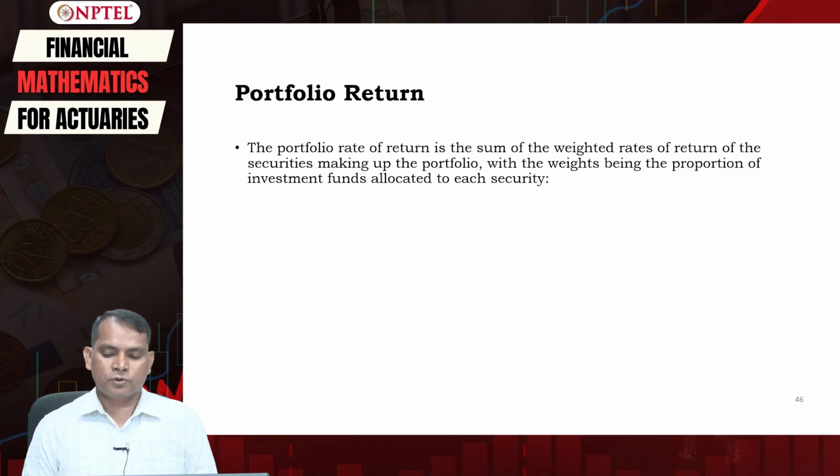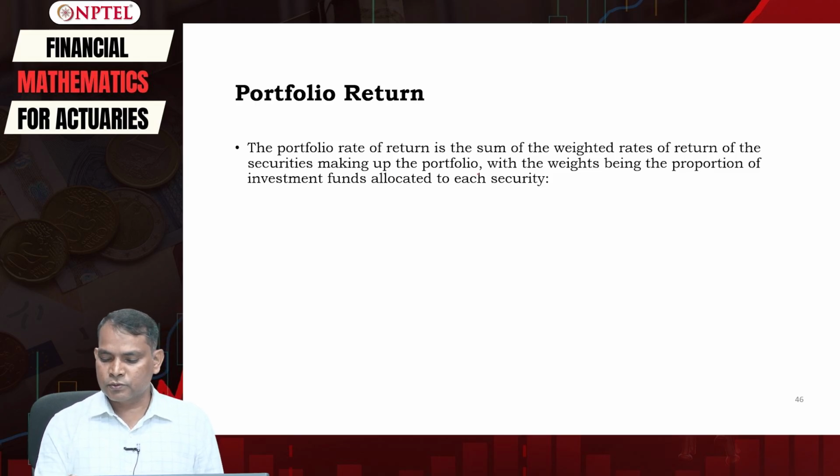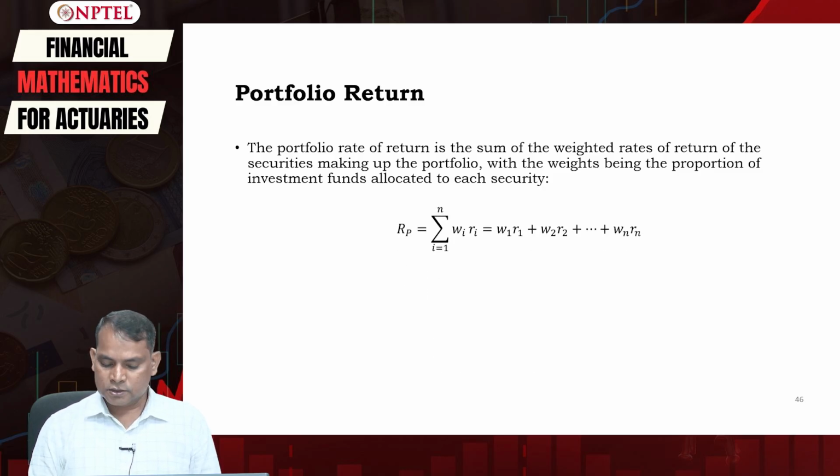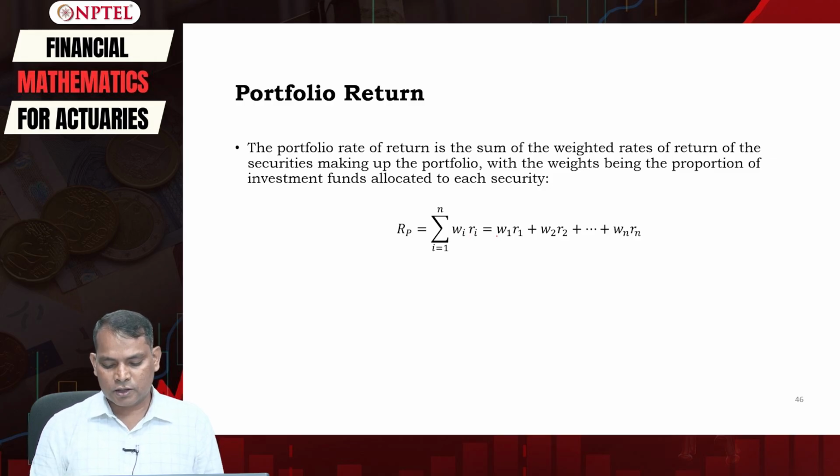Let us come back to the portfolio return. The portfolio rate of return is the sum of the weighted rate of return of the securities making up the portfolio, with the weight being the proportion of investment funds allocated to each security, right? And therefore, the return of the portfolio is simply, as I have already mentioned, the sum of Wi Ri, which is equal to W1 R1 plus W2 R2 plus up to Wn Rn.